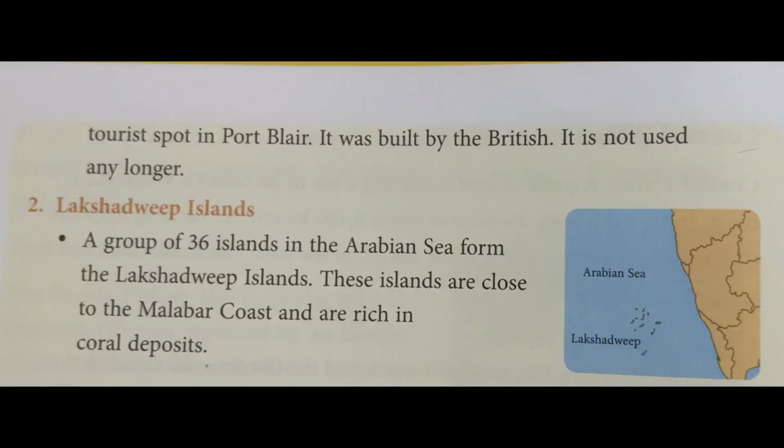A group of 36 islands in the Arabian Sea forms the Lakshadweep Islands. While the Andaman and Nicobar Islands are a group of 572 islands, Lakshadweep is a group of 36. These islands are close to the Malabar coast and are rich in coral deposits.